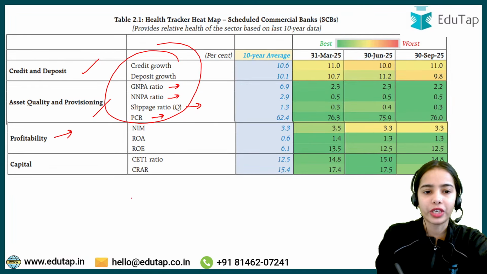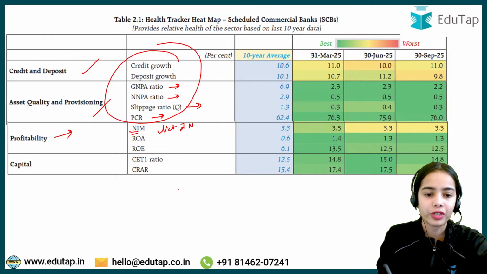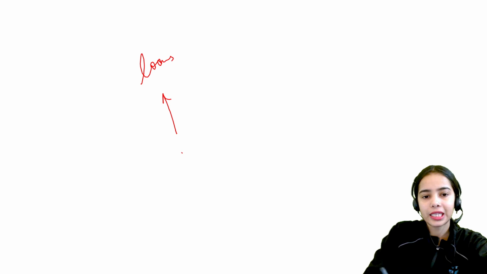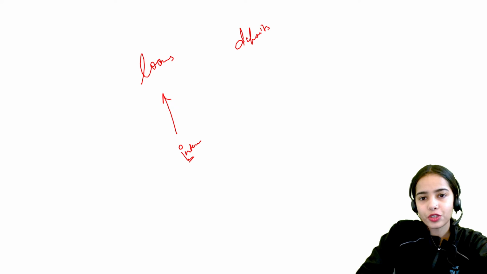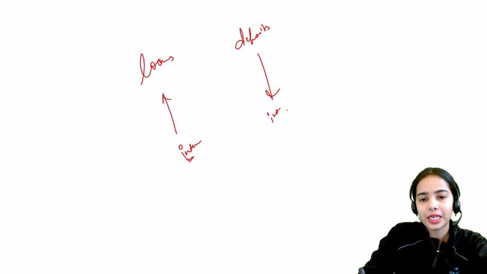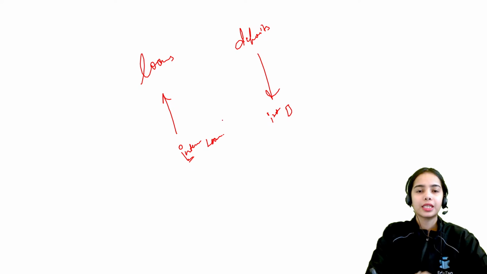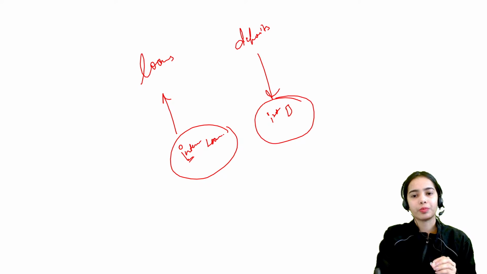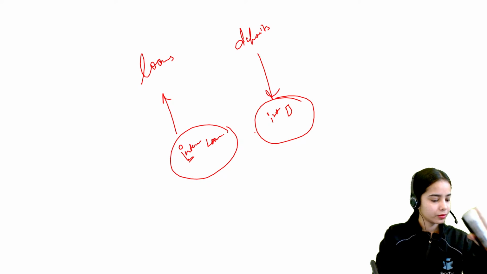Now coming to profitability, NIM is the net interest margin. That is basically the interest margin that the banks have. For the loans, the banks are getting the interest, while for the deposits, the bank has to pay the interest. Now which will be higher? The interest that is paid for the deposits or the interest that is taken on the loans? Which interest will be higher, the interest on the loans or the interest on the deposits? What do you think?